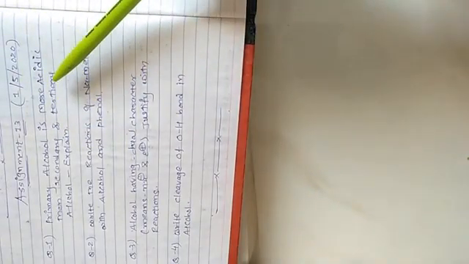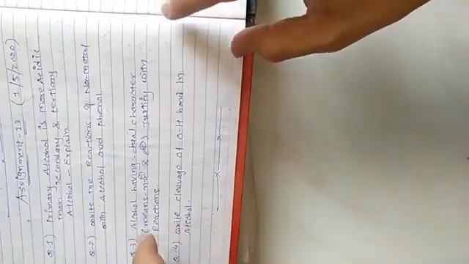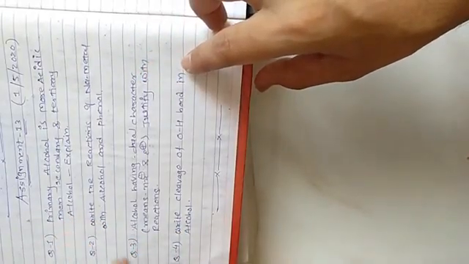So here we have assignment number 13 on the basis of the discussed topic. Question number 1: a primary alcohol is more acidic than secondary and tertiary alcohol. Explain. In this question you have to write each alcohol, primary, secondary and tertiary, on the basis of its structure, and then on the basis of the plus I effect you have to explain the answer.